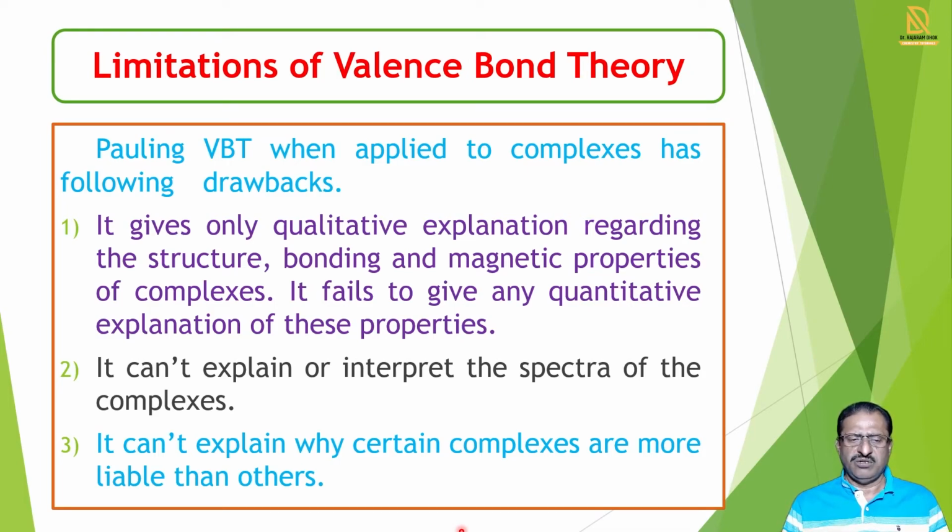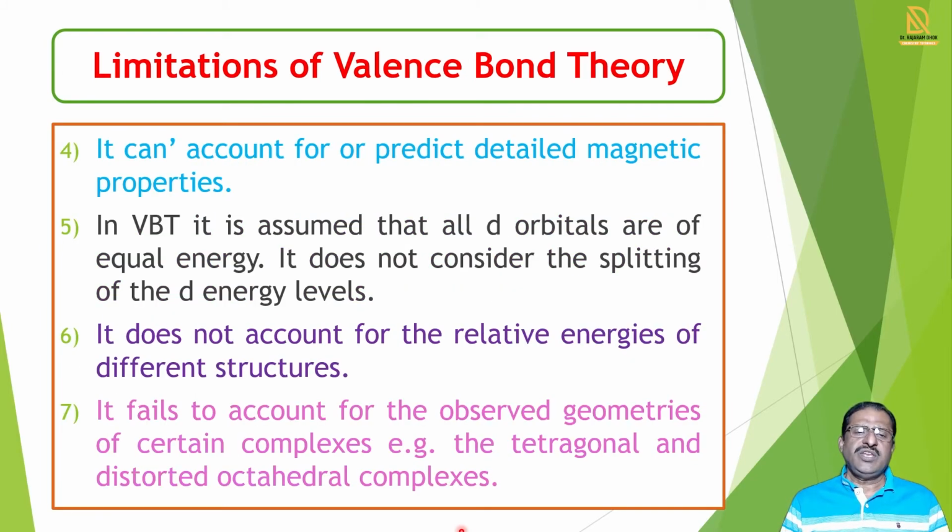Valence bond theory cannot explain why certain complexes are more labile and certain complexes are less labile. Then this theory does not predict the details about the magnetic properties. It only explains whether a complex is paramagnetic or diamagnetic, but the actual magnetic property is not explained by this theory, and so that is a limitation of this theory.